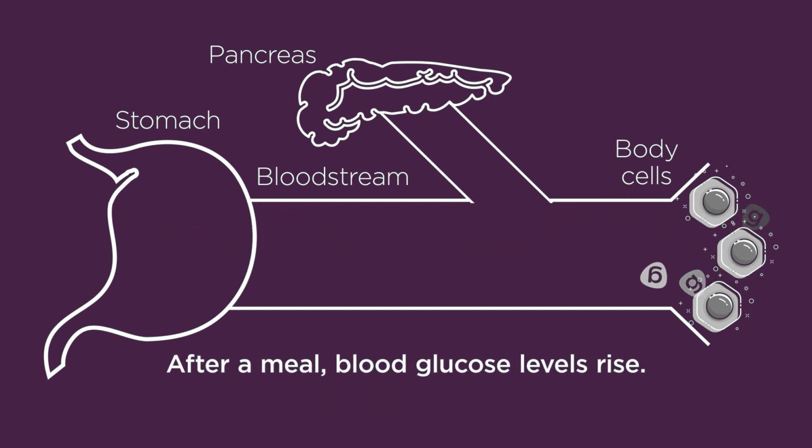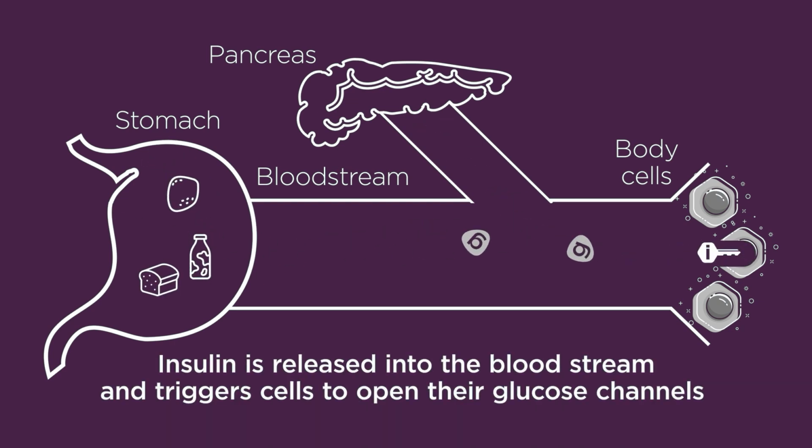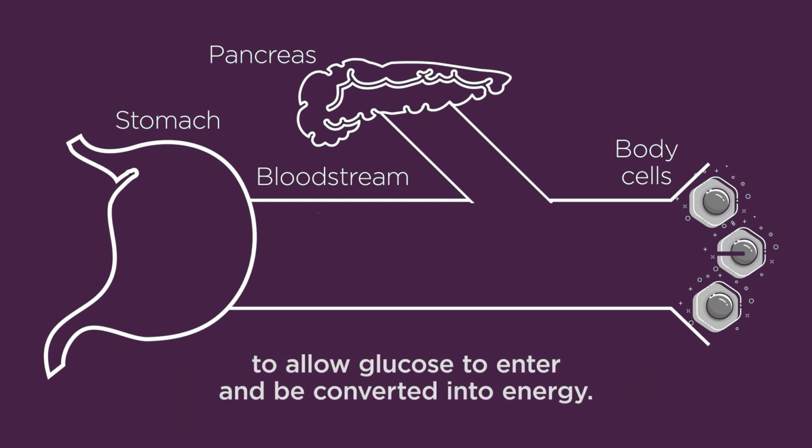After a meal, blood glucose levels rise. Insulin is released into the bloodstream and triggers cells to open their glucose channels to allow glucose to enter and be converted into energy.